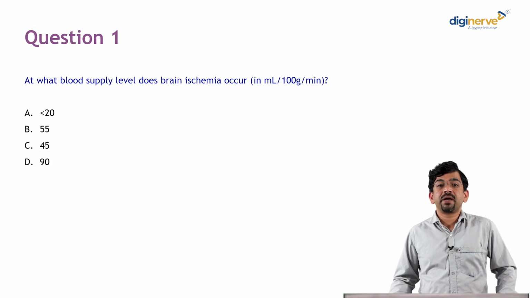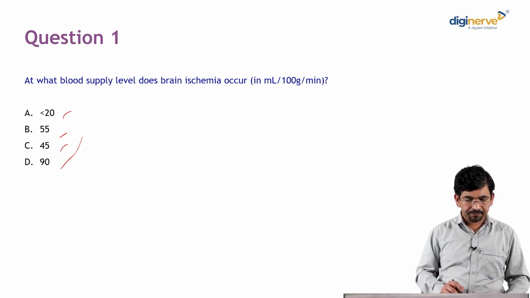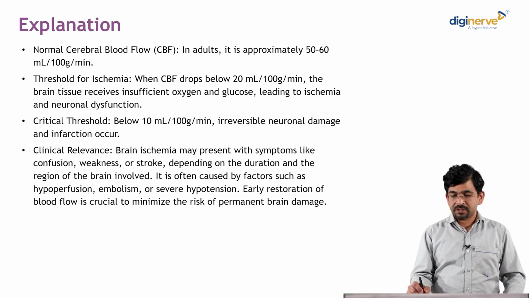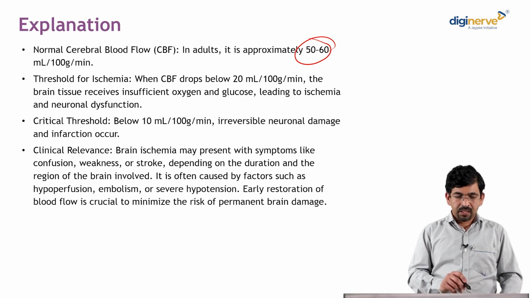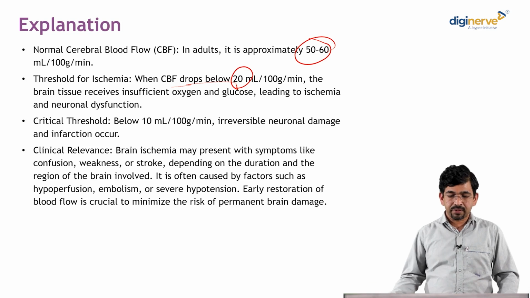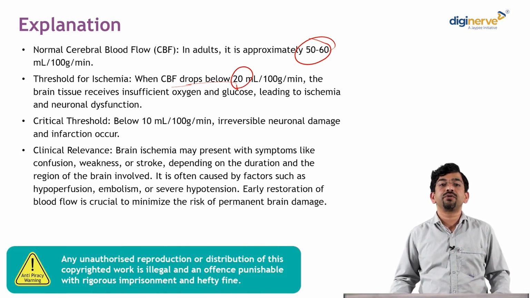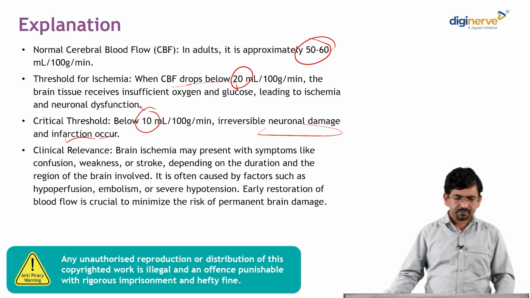At what blood supply does brain ischemia occur? 20, 55, 45, 90? The answer is 20. Remember, normal cerebral blood flow is 50 to 60 ml per 100 gram of brain. When the cerebral blood flow drops below 20 per 100 gram per minute, the brain tissue receives insufficient oxygen and glucose, leading to ischemia and neurological dysfunction. Below 10, there is irreversible neuronal damage and infarction.